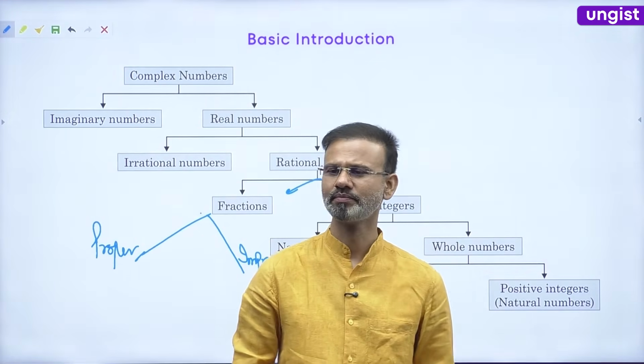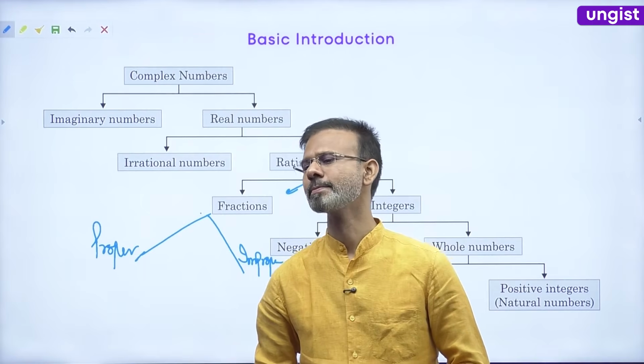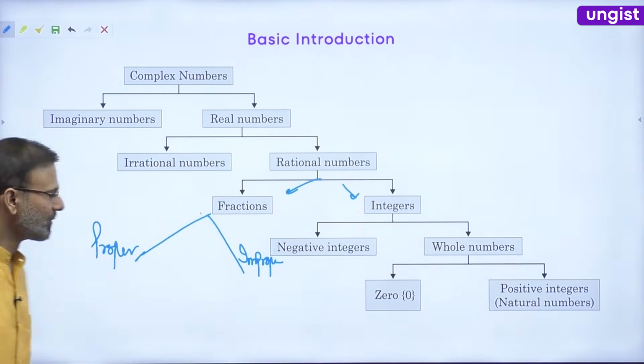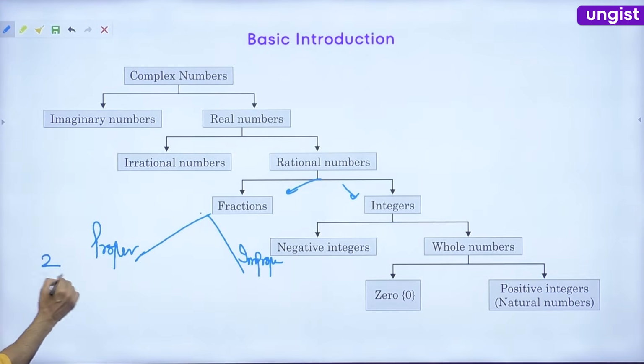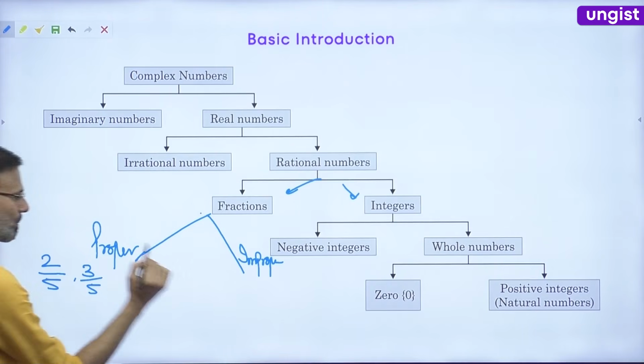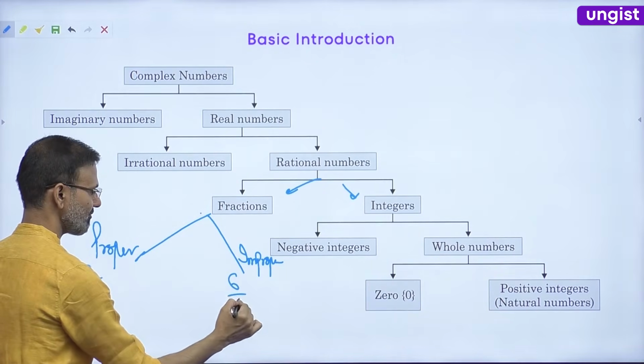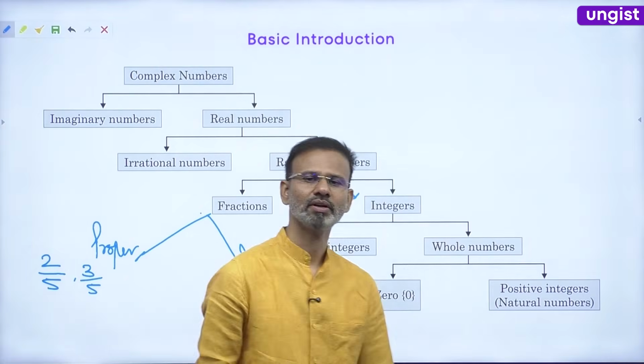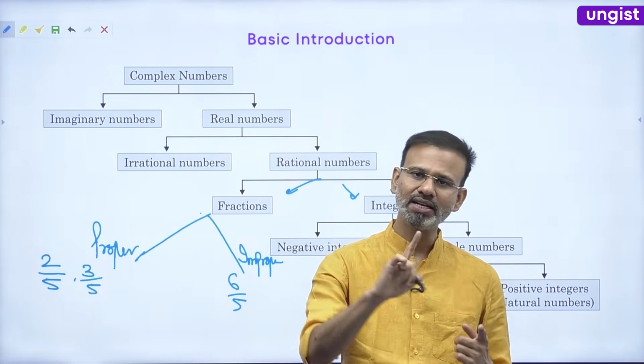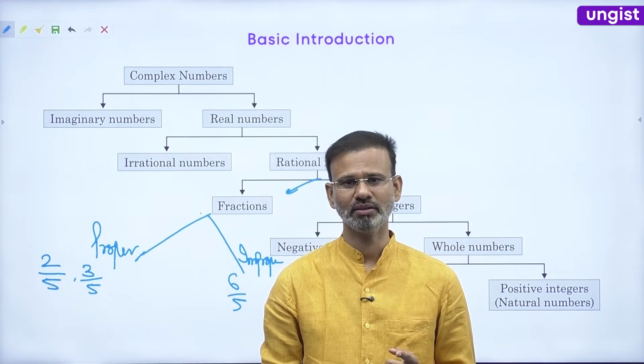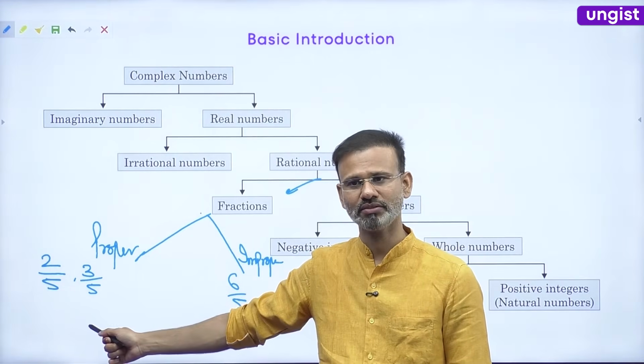Anyone, any idea? Yes. Proper fractions are like 2 by 5, 3 by 5, right? But an improper fraction is 6 by 5. So if the numerator is less than the denominator, it is a proper fraction.